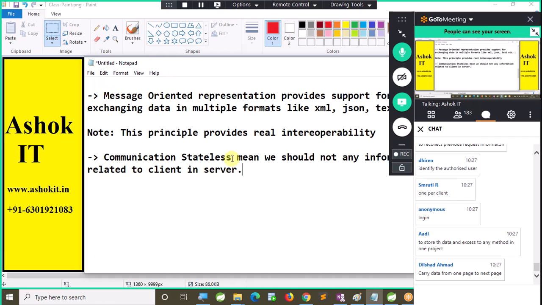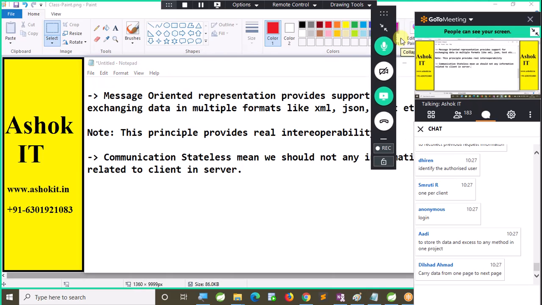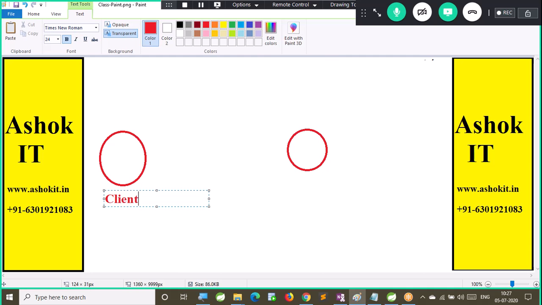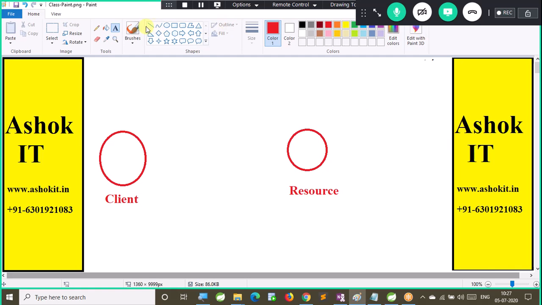But when it comes to RESTful services, Roy Fielding says that client and server should communicate statelessly, in a stateless manner. What is the meaning of this? In REST also, two actors are involved. One is called a client and another one is called a resource.